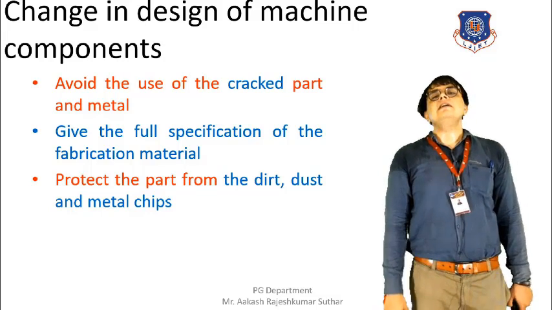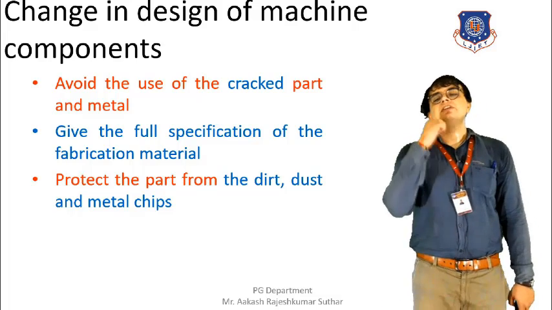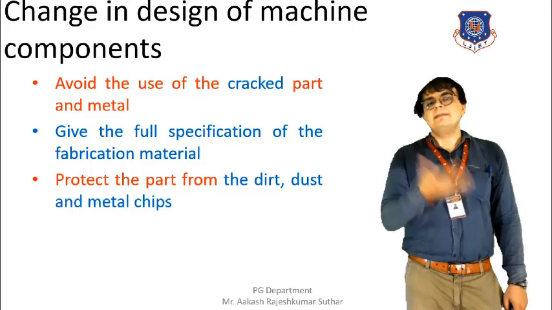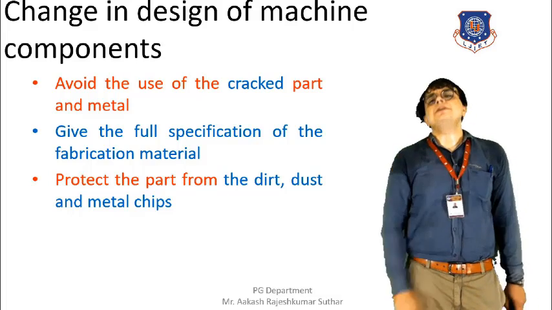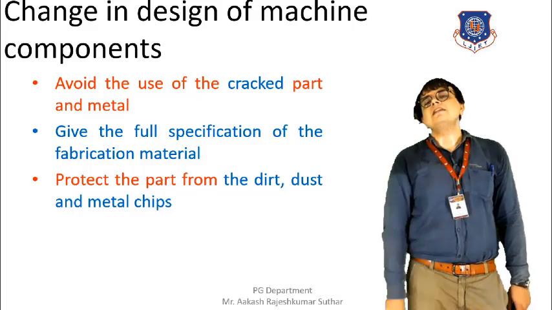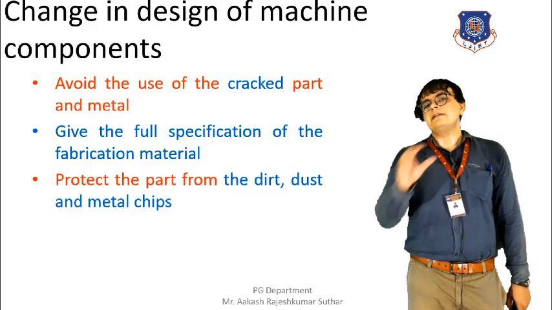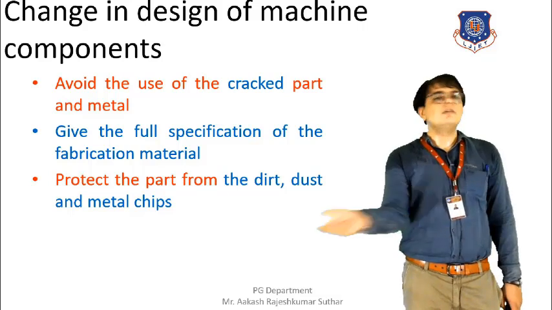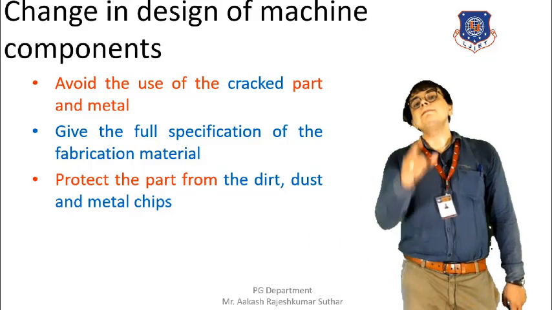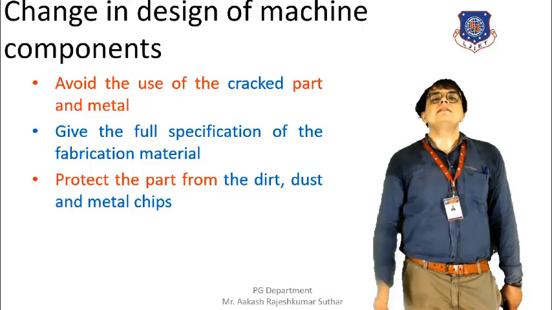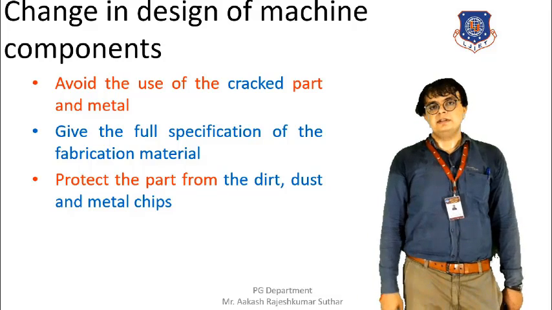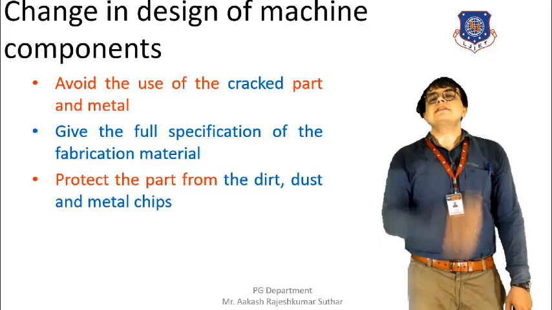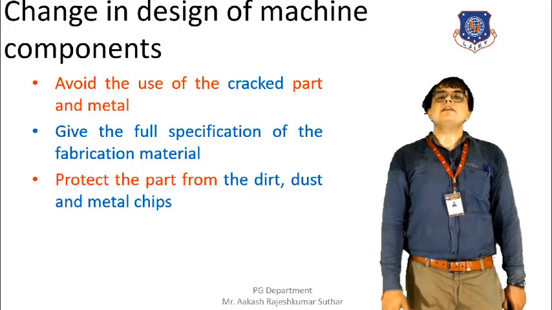Moving towards the last type, that is the protection of the machine parts from the dust, dirt and metal chips. These are all the impurities, and we have discussed earlier also that if the impurities are being found on the surface, for example dirt, dust or any kind of metal chips, they will break the layer that is being formed on the outer surface, and once the layer is broken, then the chances of the occurrence of the corrosion will be very much higher.